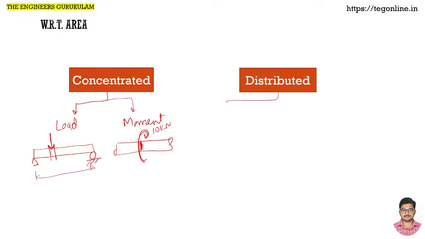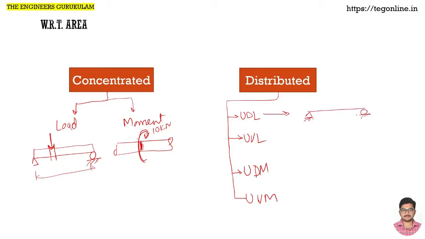In distributed, what we have studied, it can be uniformly distributed load, uniformly varying load, uniformly distributed moment, uniformly varying moment. So when coming to uniformly distributed load, what we have seen, if there is again a simply supported beam, there is a weight intensity that is uniform across the length of the beam or particular member. This doesn't change, it is constant, W naught.